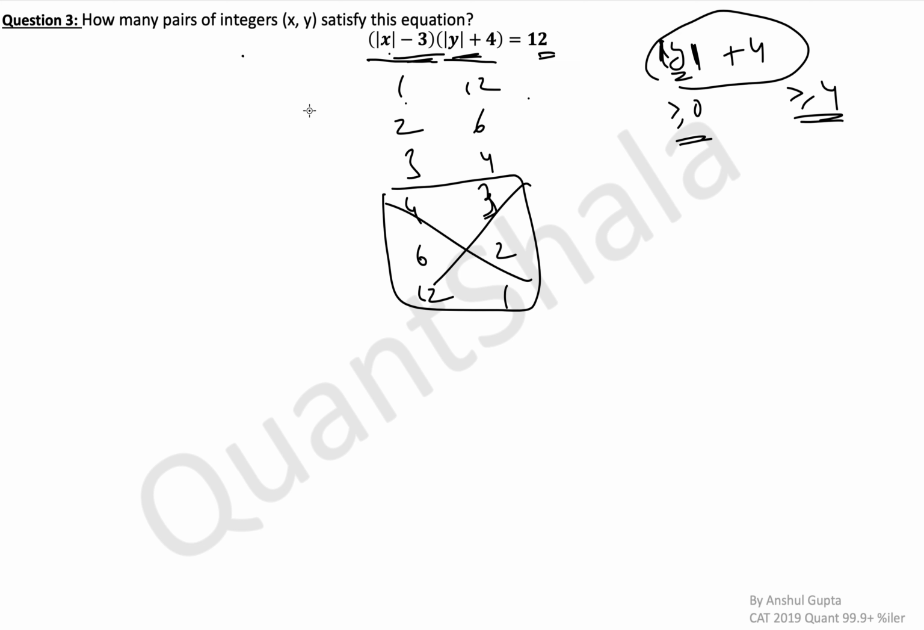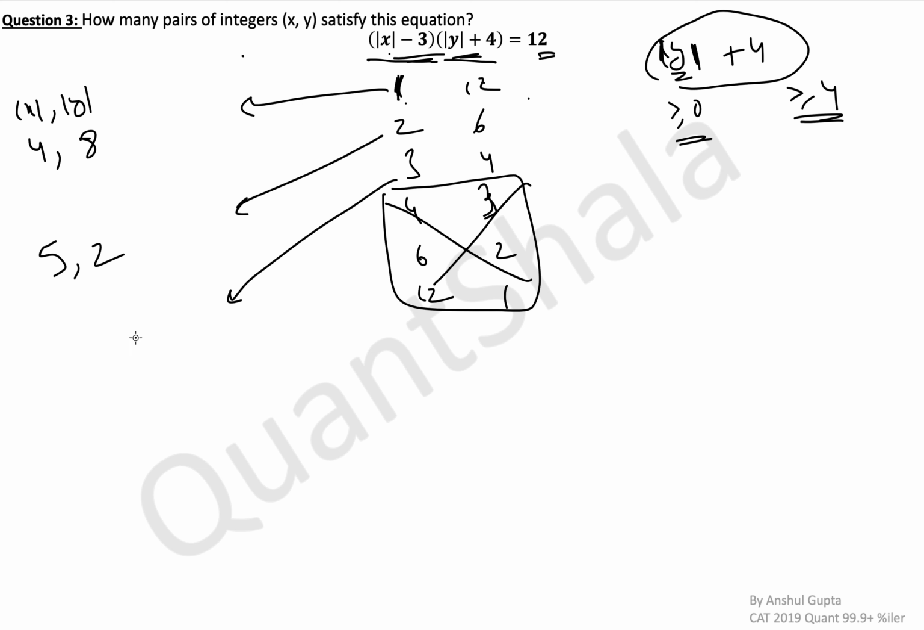Okay, so now let's get into details of x and y. Let's write this case here. If mod x minus 3 is 1, then mod x will be 4. So mod x comma mod y, let's write these pairs. So mod x will be 4 and here mod y will be 8. Similarly for this, mod x will be 5, mod y will be 2. For this case, mod x will be 6, mod y will be 0.